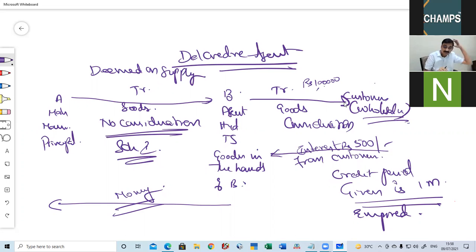So he will collect interest from the customer. Now, the consideration for a supply by B to the customer is 1,00,500. GST is to be paid on 1,00,500. That is clarified by the government by way of issue of circular.